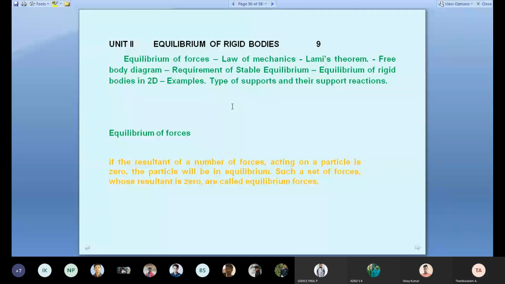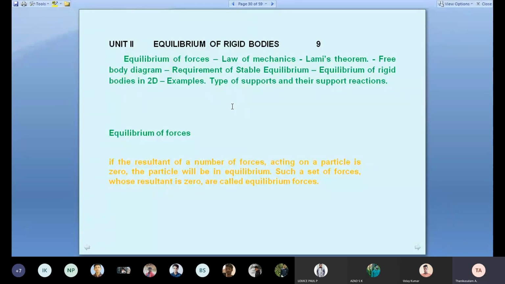Shape means circular, rectangular, triangular, trapezoidal or elliptical. Size means length, breadth, thickness, diameter, depth, radius. The shape may be irregular, but there is definitely a size: height, length, width. So a body that does not deform under the action of force is called a rigid body.